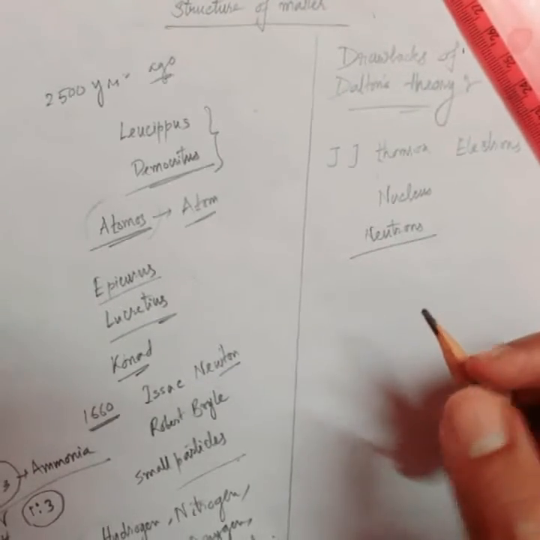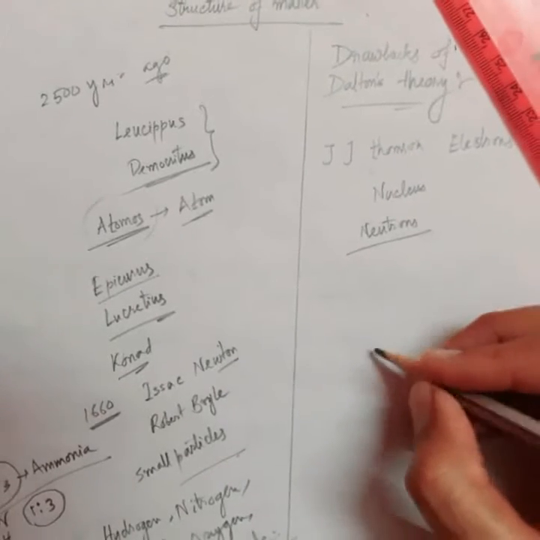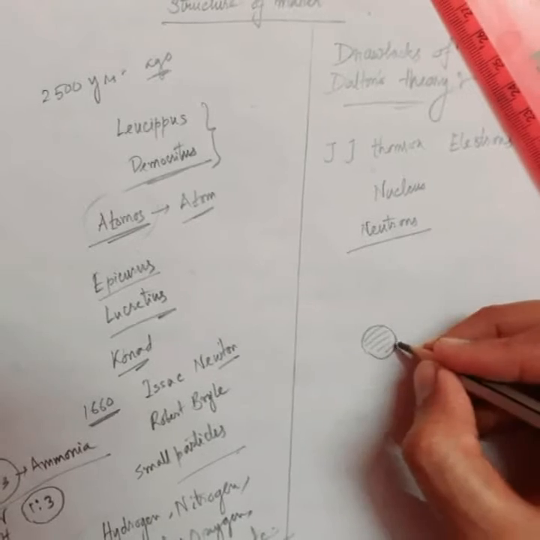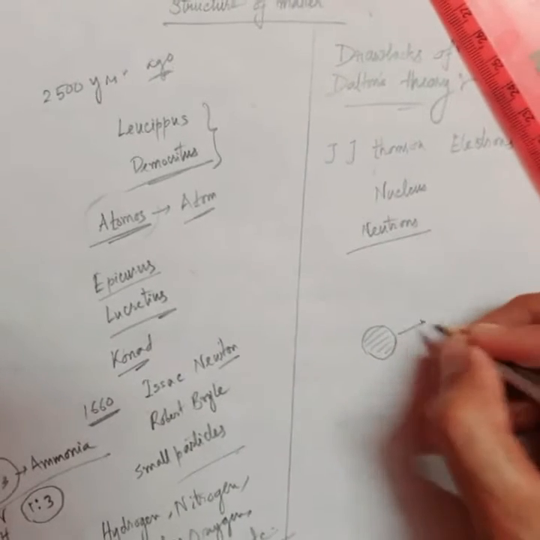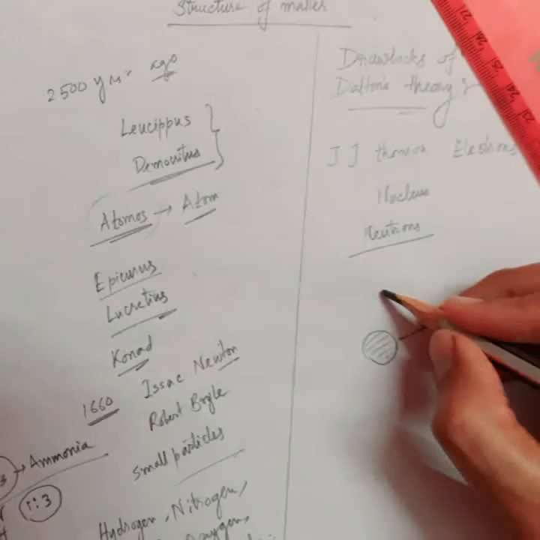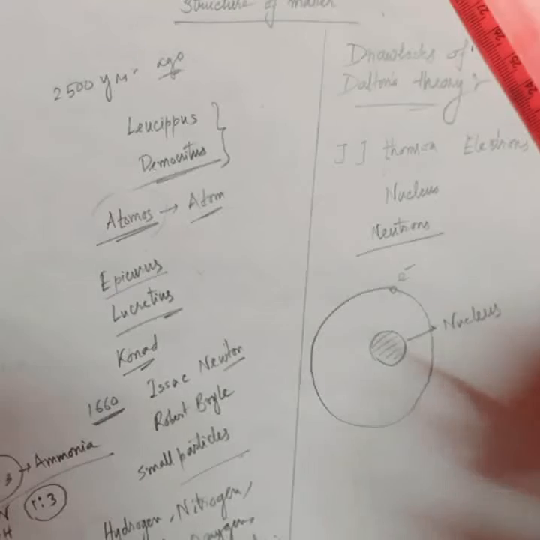Later, Rutherford proposed a model in which he suggested that all the mass of the atom is concentrated inside a core in a small space called the nucleus, and electrons, the small negatively charged particles, are revolving around it.